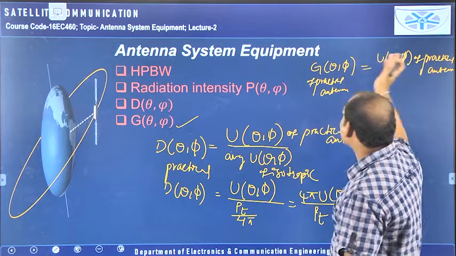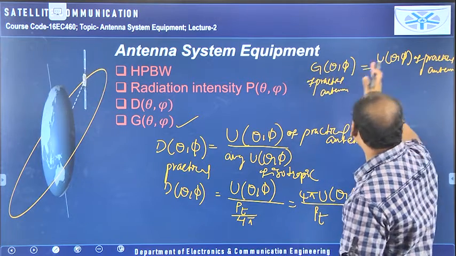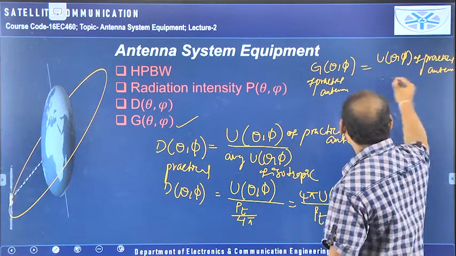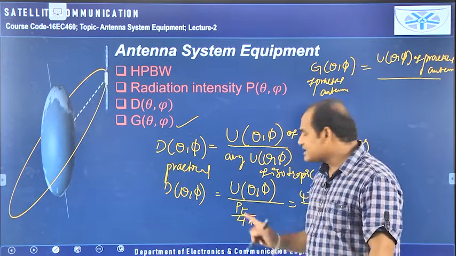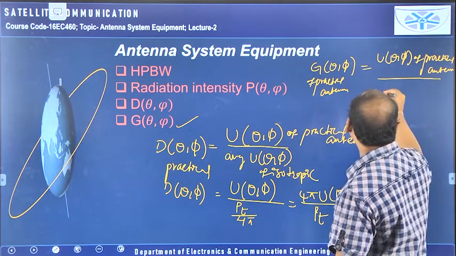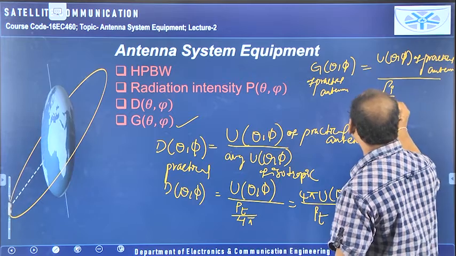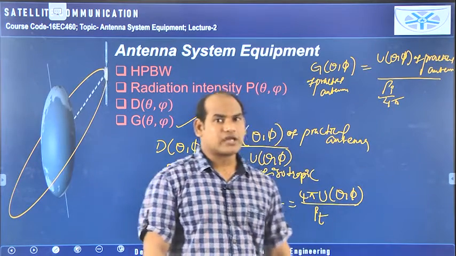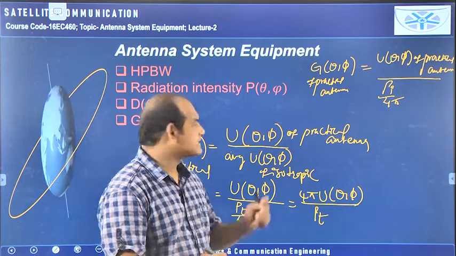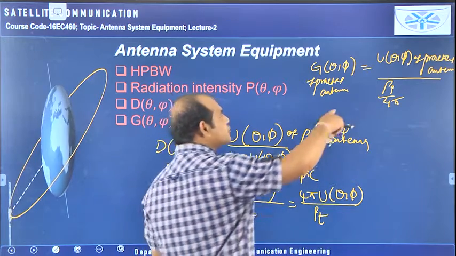For whichever antenna you are calculating the gain, for that antenna only you take the radiation intensity. See the equation: here we are using PT by 4 pi. Instead of PT by 4 pi, you should take PI by 4 pi. This is the only thing you have to consider when you go for gain, and when you compare gain and directivity, this is the change you need to apply.